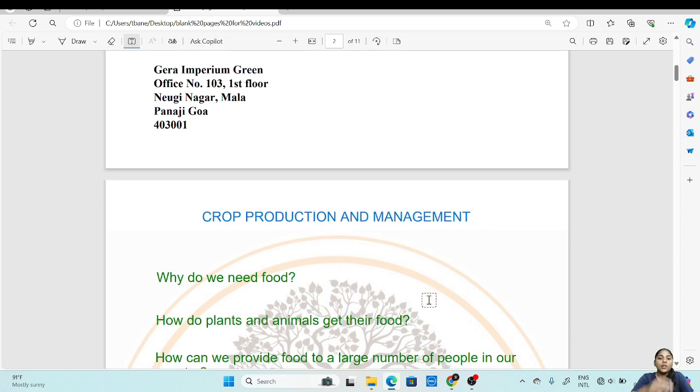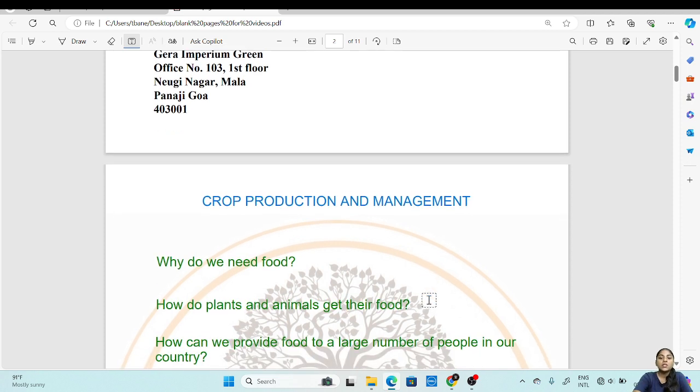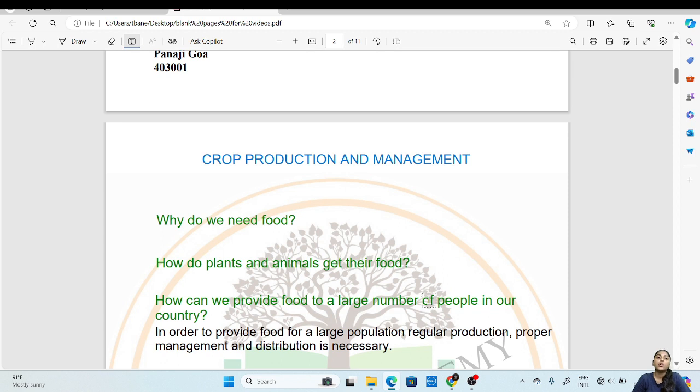Now, how can we provide food to a large number of people in our country? As we know, there is a large number of people in our country, and all of us require regular food. So how can we provide food to a large number of people? In order to provide food to a large number of people, regular production and proper management and distribution of food is very important.